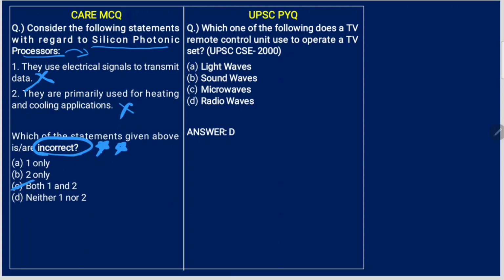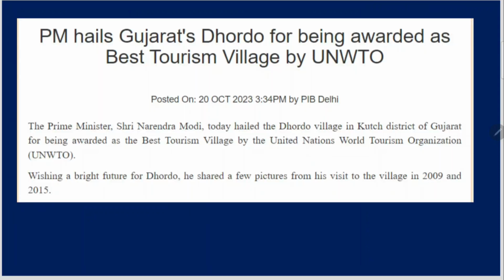Now previous year question related to this theme. Which one of the following does a TV remote control unit use to operate a TV set? It is radio waves.